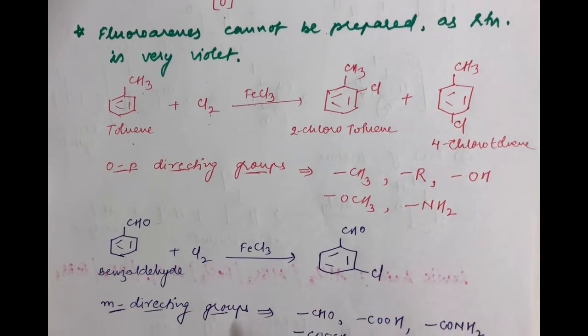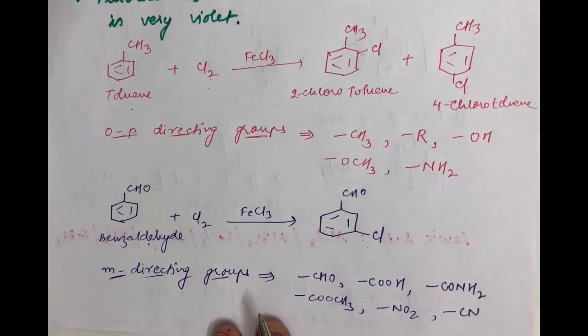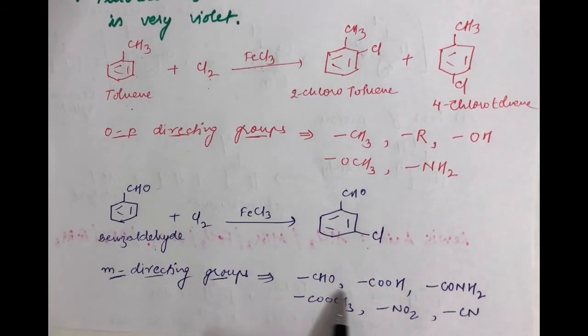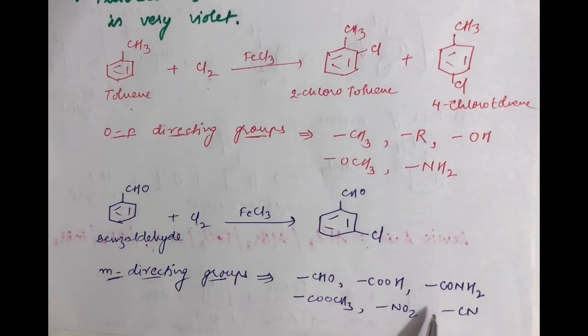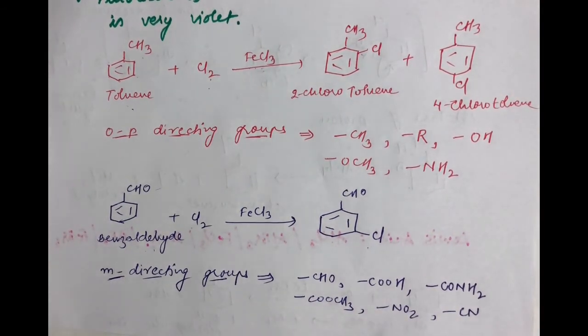Now students, again let me bring to your notice certain meta-directing groups. Here you have CHO, COOH, CONH2, COOCH3, amide and ester, nitro group and cyano groups. All these are your meta-directing groups.